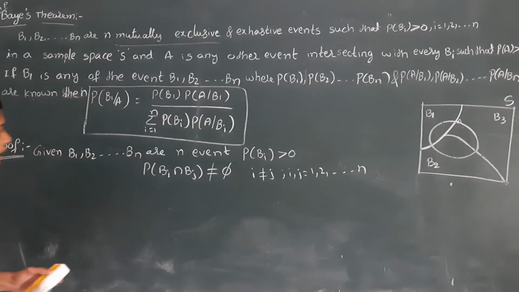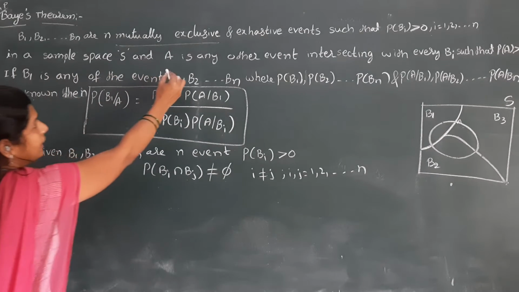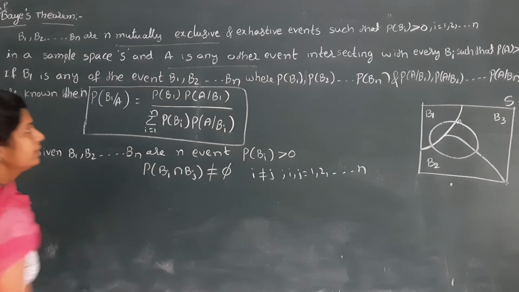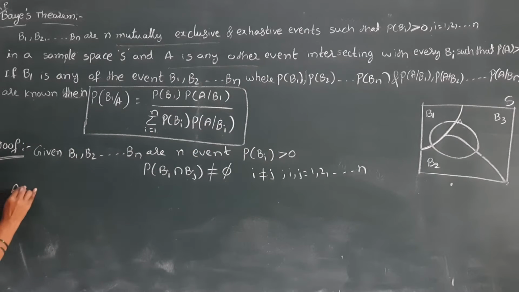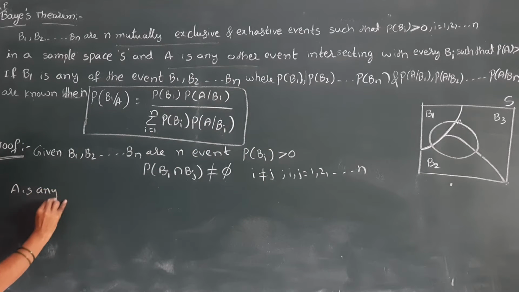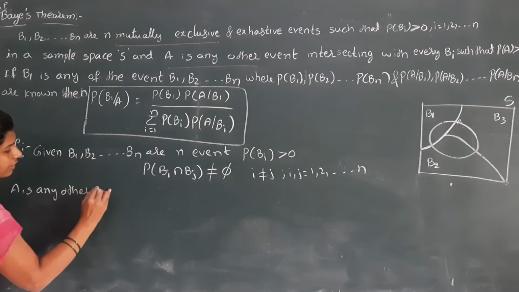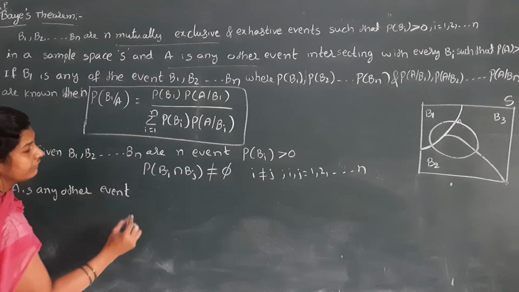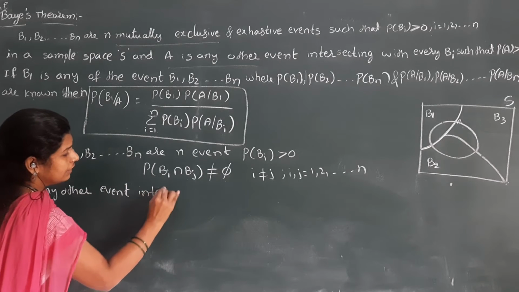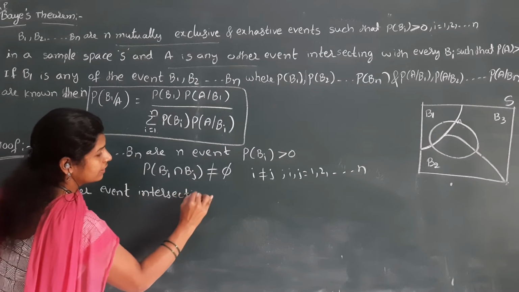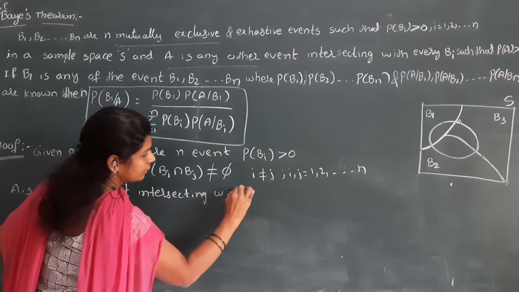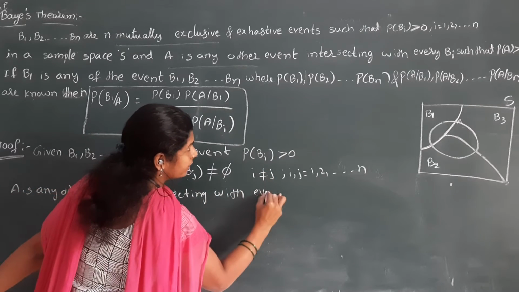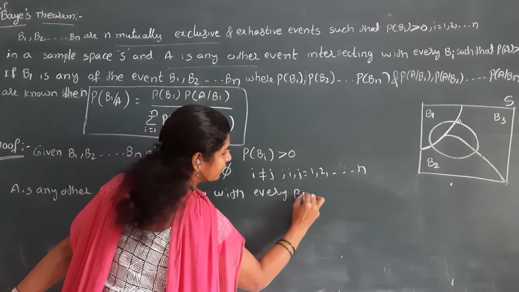Next, I take another event. See here, A is any other event that intersects with every Bi.